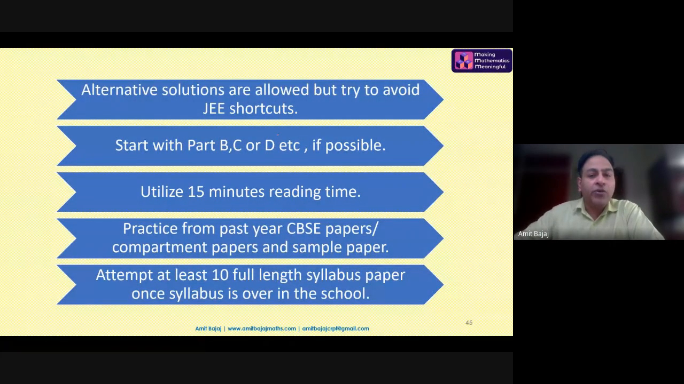Alternative solutions are allowed, but try to avoid the JEE shortcut. Start with part B, C, D, or E if possible. This is my personal recommendation. Utilize the 15 minutes of reading time.